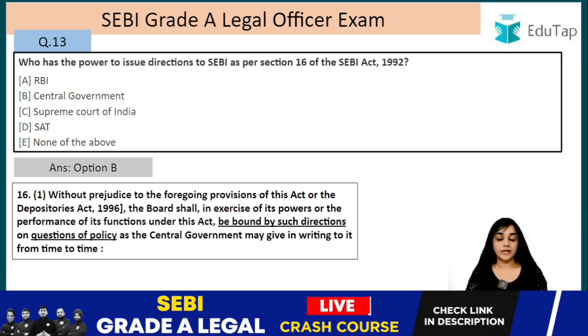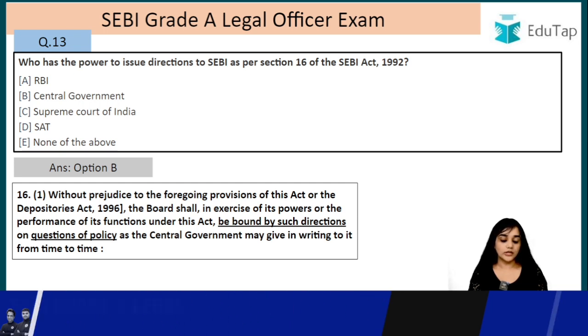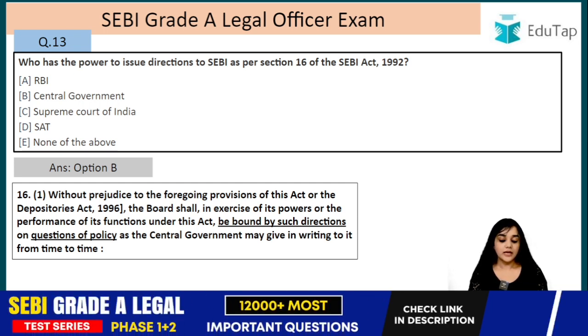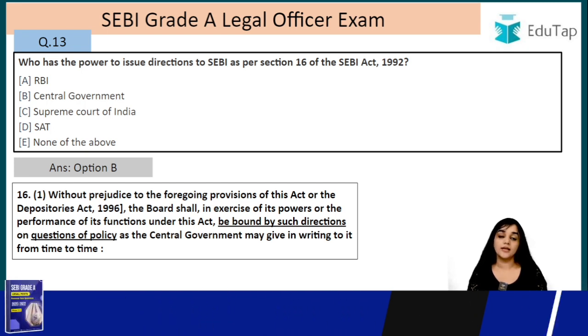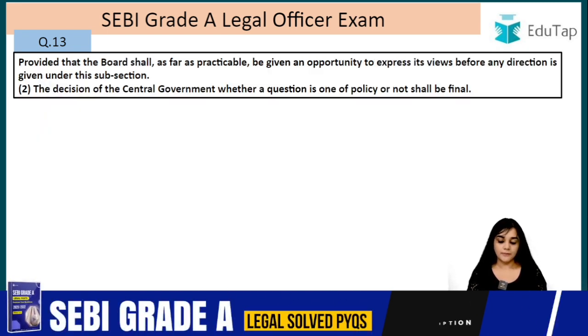So the central government can give directions related to the question of policy, and this board, the SEBI board, is going to be bound by such direction, right? Be bound by such direction on question of policy, as the central government may give in writing to it from time to time, but the central government is going to give such direction in writing. It is going to be in writing, right?